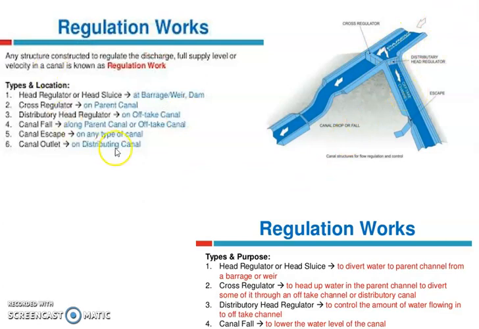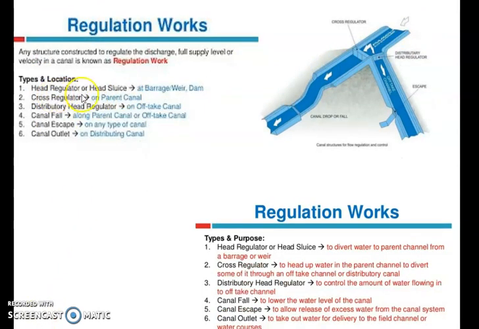Okay, so let's discuss one by one. Head regulator or head sluice is constructed at the barrage, somewhere here. Cross regulator on parent canal. Distributary head regulator in off-take canal.